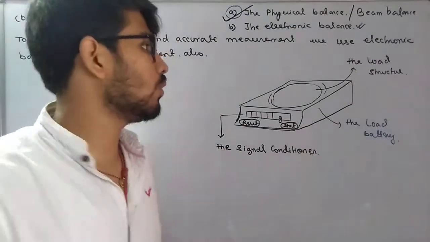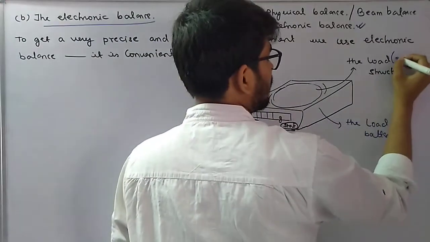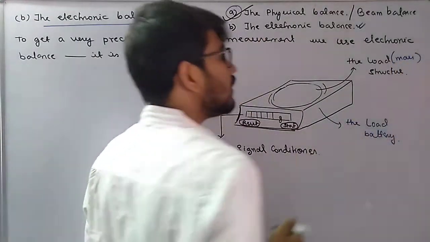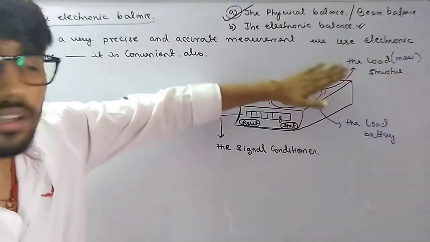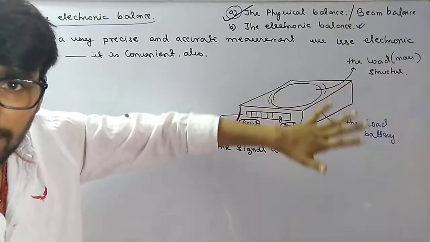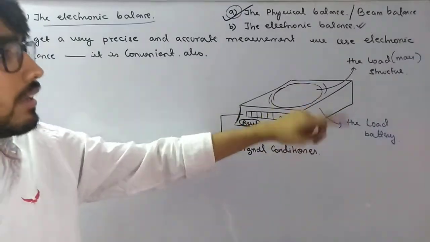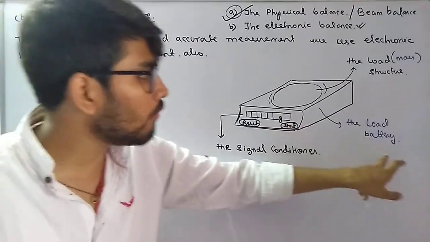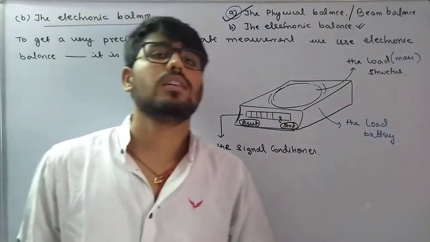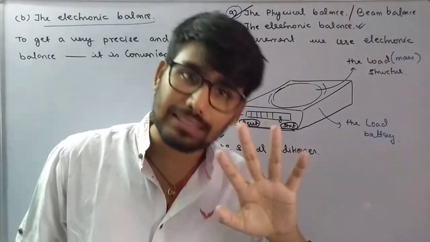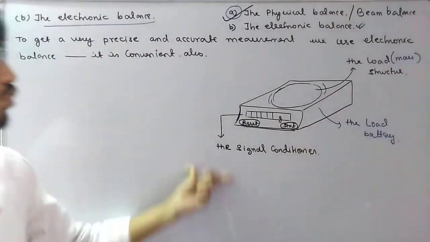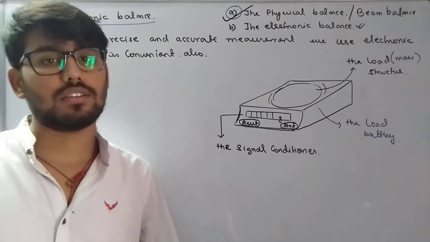The load or mass which is placed on the electronic balance is converted into an electrical signal with the help of the load cell, and this electrical signal is shown on the signal conditioner.